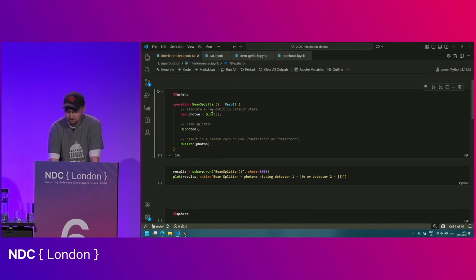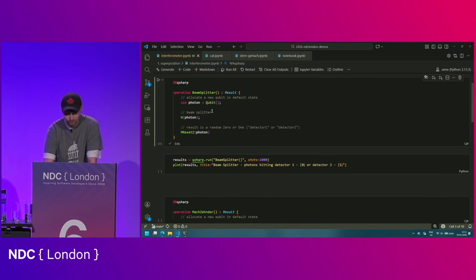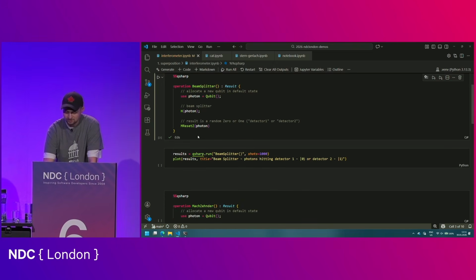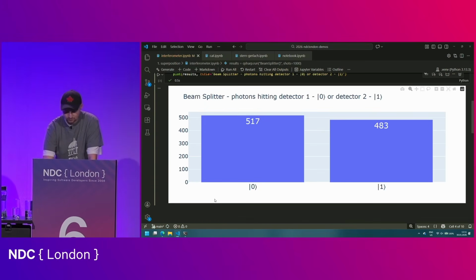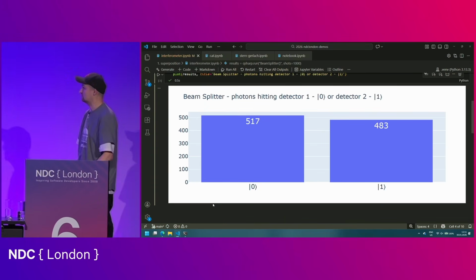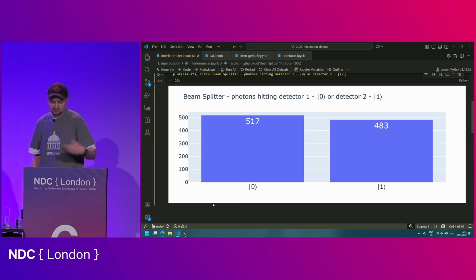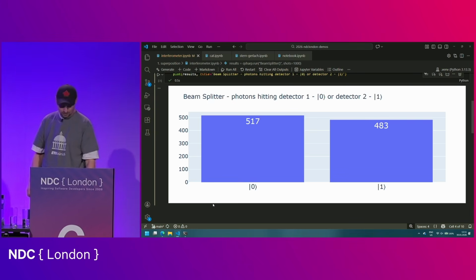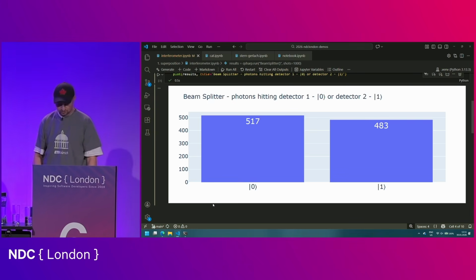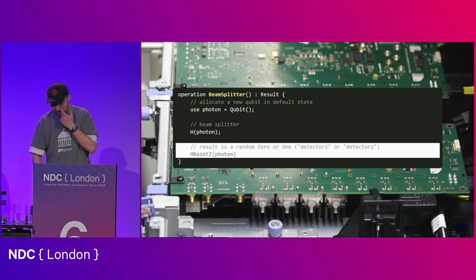I'm running this on a simulator because it is a bit more reliable than trying to run this on a real quantum computer. And I'm going to repeat this 1,000 times, right? And if I now run it 1,000 times, we get roughly 500 zeros and 500 ones. And this is exactly what we would see in the lab with the beam splitter and individual photons, right? So there's nothing particularly exciting about this.